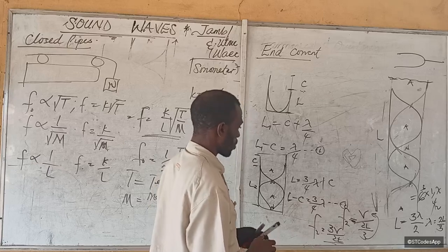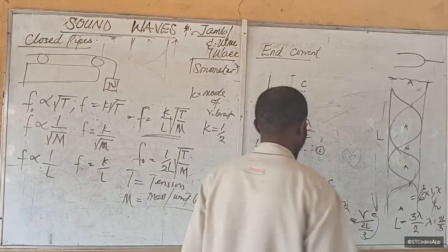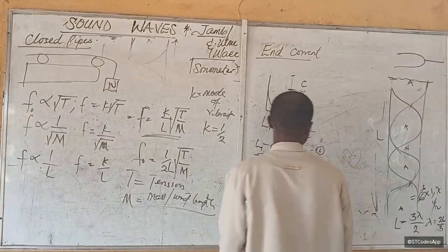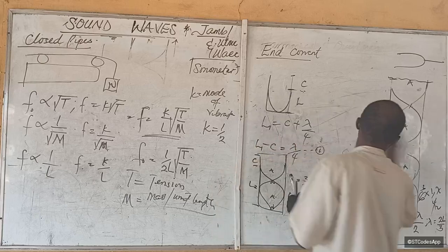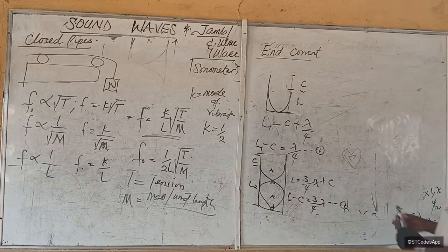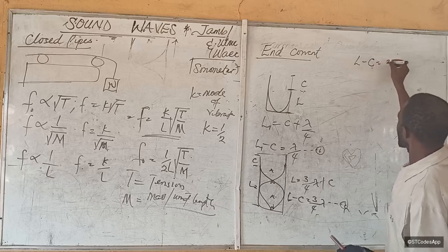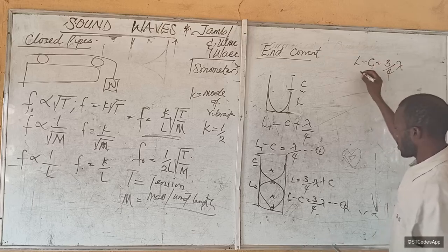If we subtract equation 1 from equation 2, for example, let's try it. Subtract equation 1 from equation 2. So equation 2 gave us L minus C is equal to 3 over 4 lambda.